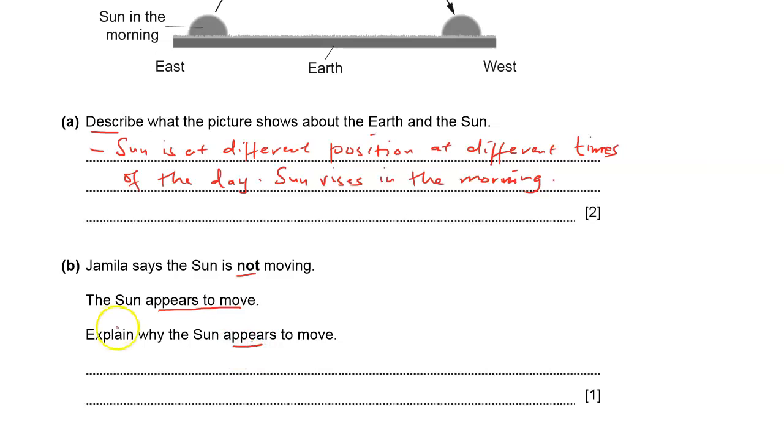Of course, we know that the sun doesn't move, but the Earth is the one which is spinning. And therefore, when the Earth spins about its axis, since we are on the Earth, we observe the sun in different positions, and therefore it appears to us as if the sun is moving, and actually it is not moving.